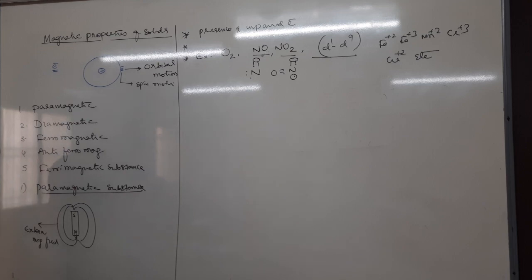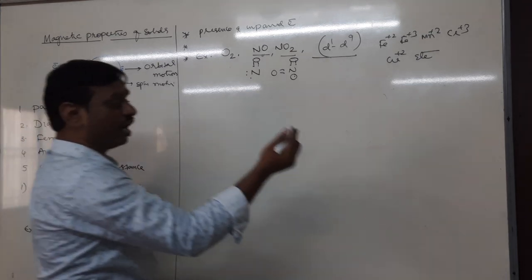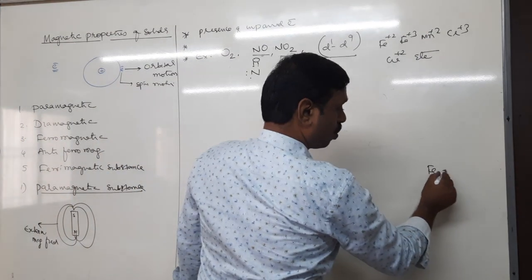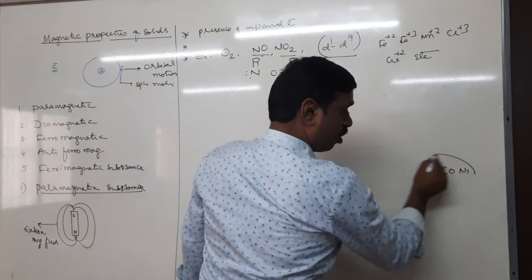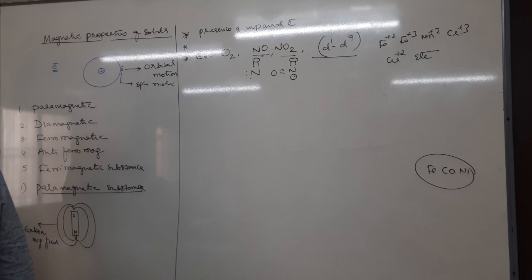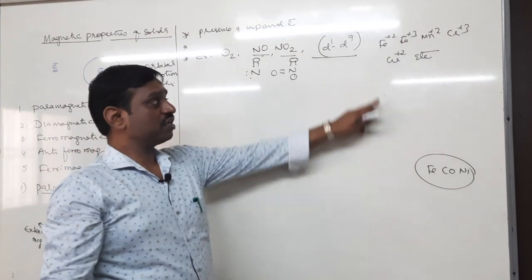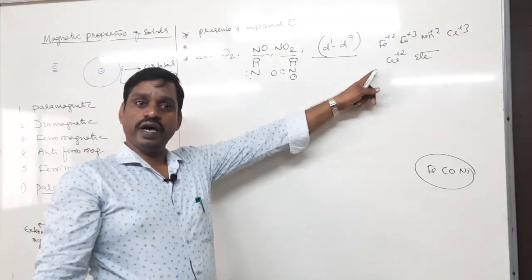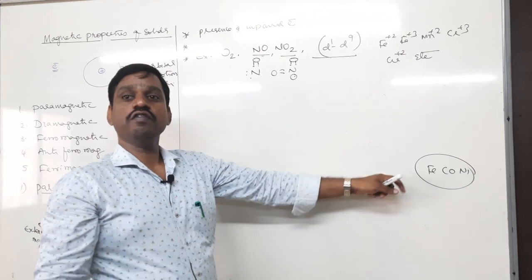Iron, not ion. Iron, cobalt, nickel in the atomic state, not the ionic state. These are ferro. These are ions. Ions are para, atoms are ferro.